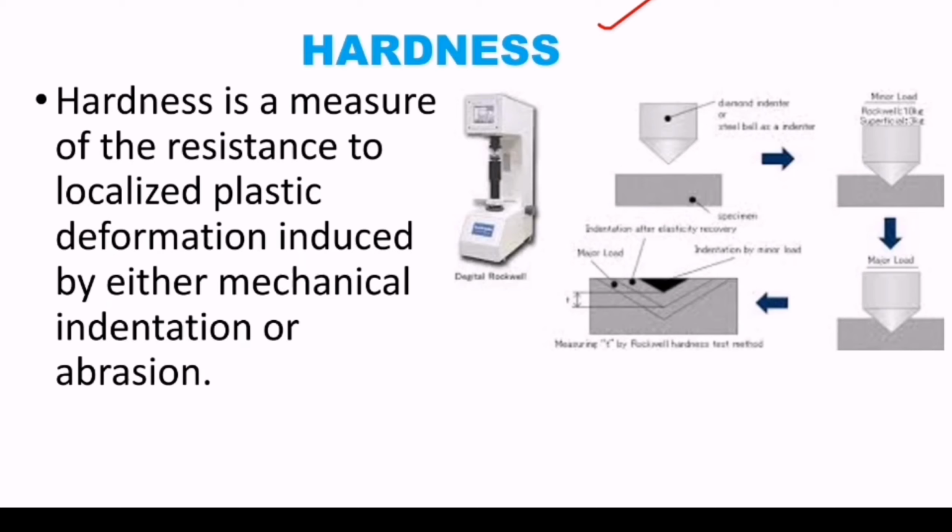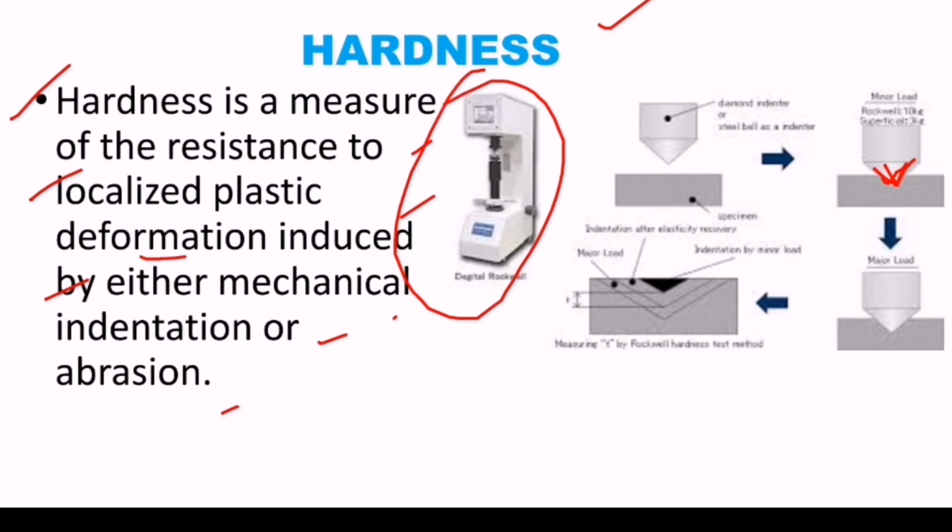What is meant by hardness? Hardness is a measure of the resistance to localized plastic deformation induced by either mechanical indentation or abrasion. Indentation means penetrating into the material. So hardness is resisting indentation, abrasion or scratching. This is the Rockwell hardness testing machine, which is used to test the hardness number.